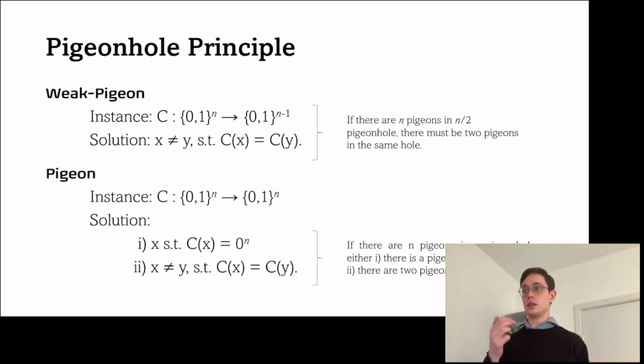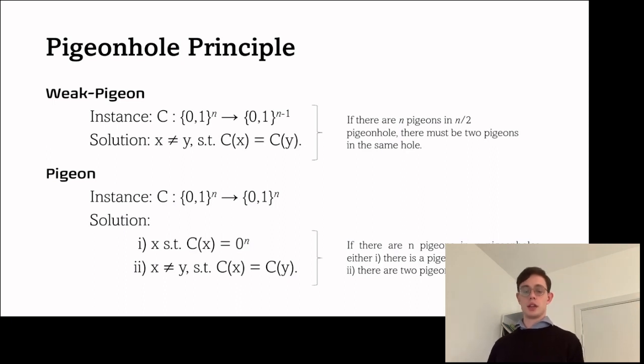So the condition that we have 2 pigeons in the same hole is not a very strong condition. This is the weak pigeon, and PWPP is defined as the set of all problems that are reducible in polynomial time to weak pigeon.